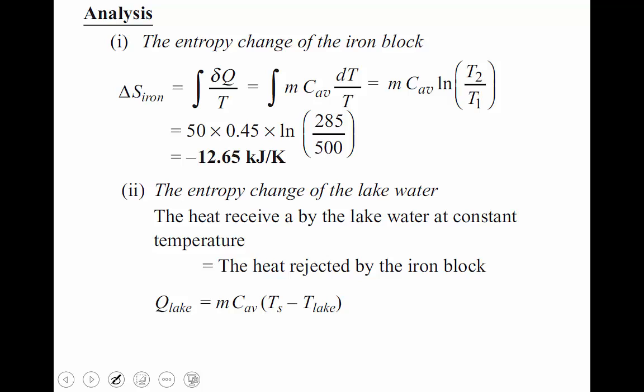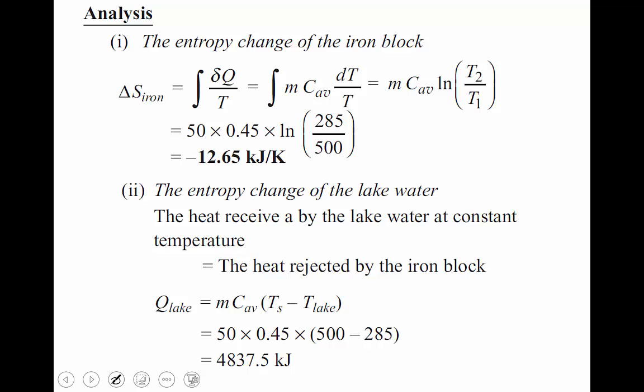Remember that heat transfer is equal to m Cp delta T. m 50 kg, Cav 0.45 kilojoules, into Ts 500, T lake 285. Then we get 4837.5 kilojoules. This much amount of heat is transferred to the lake from the iron block.